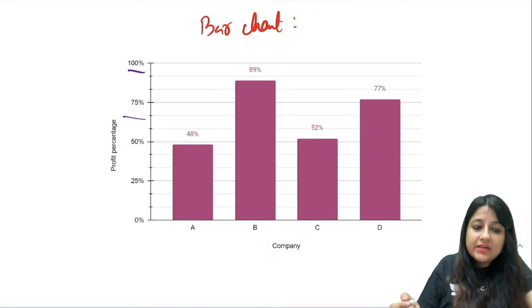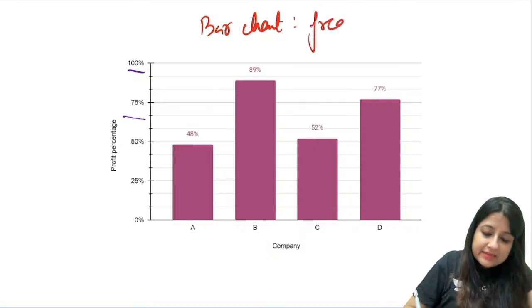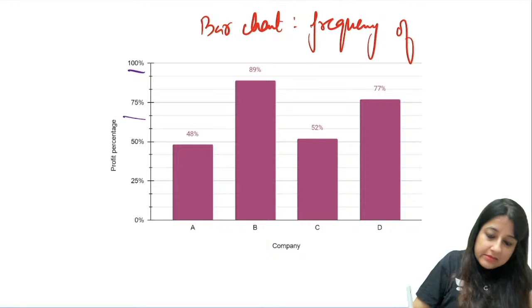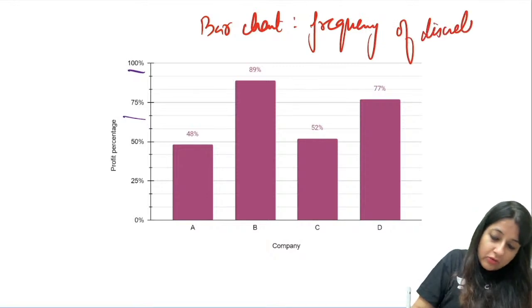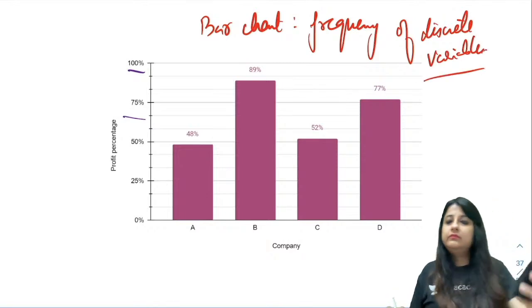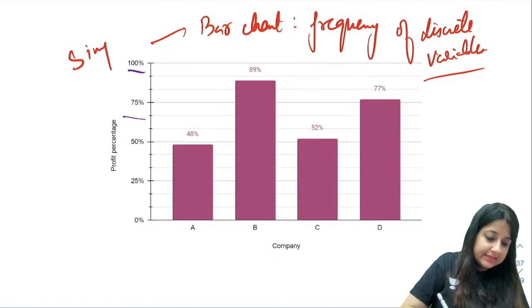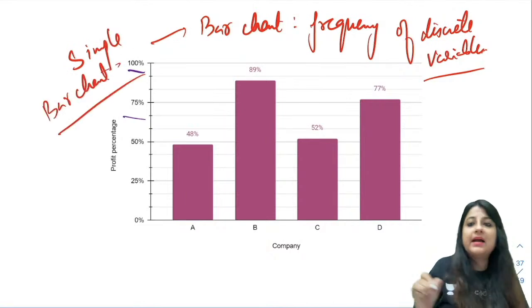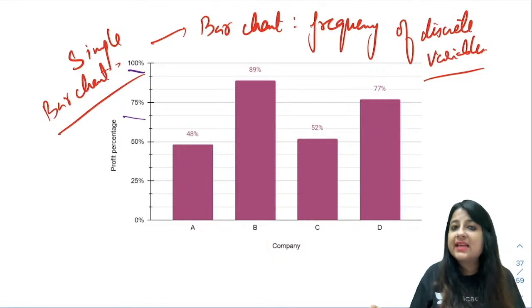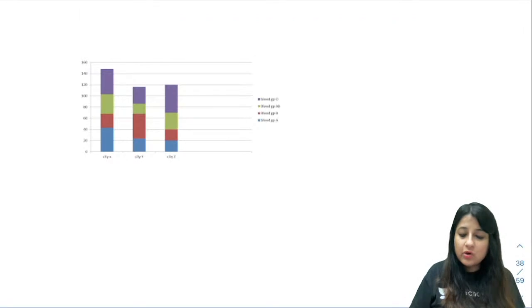What does a bar chart do? A bar chart represents the frequency of discrete variables. Okay, and what do we call this? This is a simple bar chart, which is expressed in percentages and proportions. All right, bar chart. Now what is this?